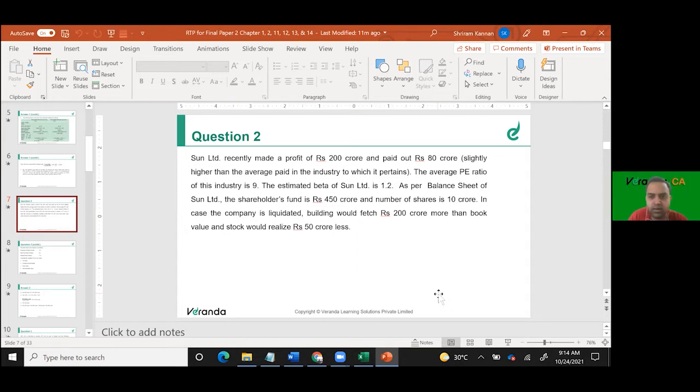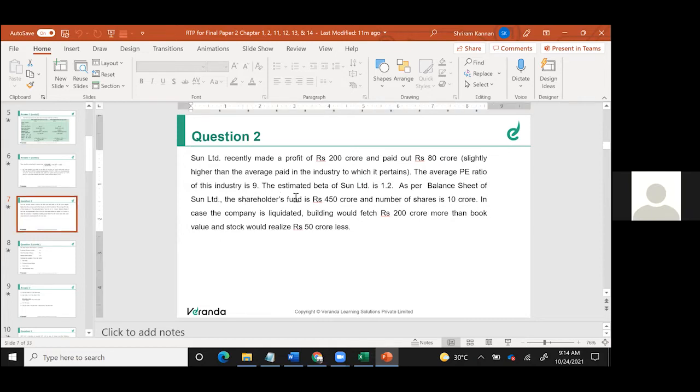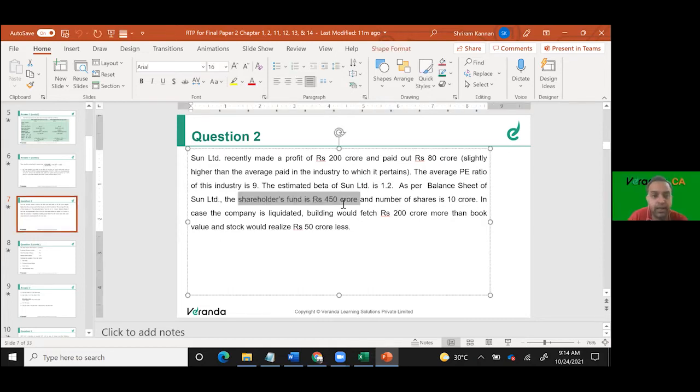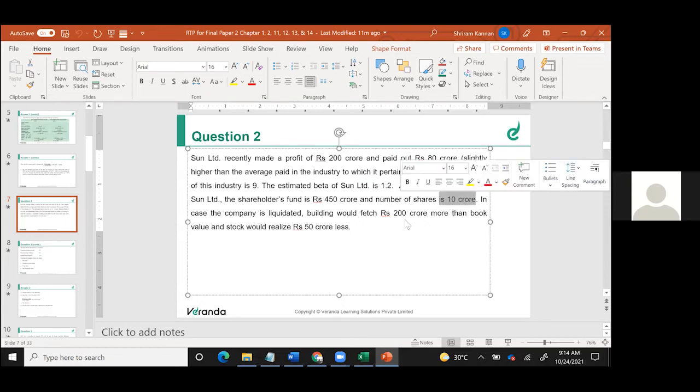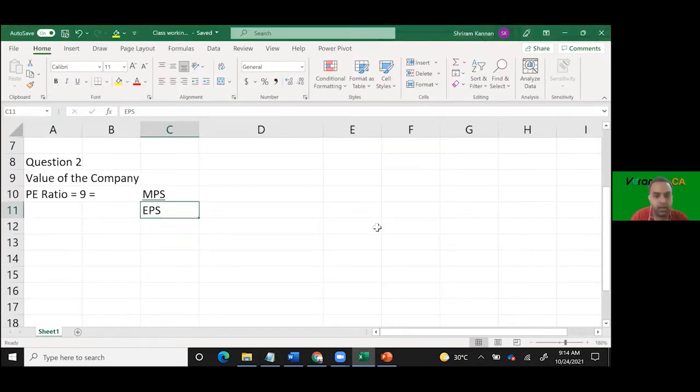What is the earnings of this company? 450 crores divided by number of shares. But 450 crores is the shareholders fund, isn't it? Tell me the earnings, the profit for the year. 200 crores, sir. So 200 crores, how many shares are there? 10 crore shares are there. So what is the EPS? EPS is 20.